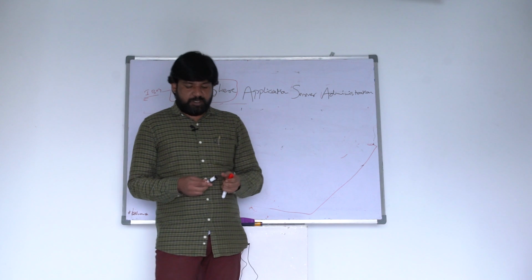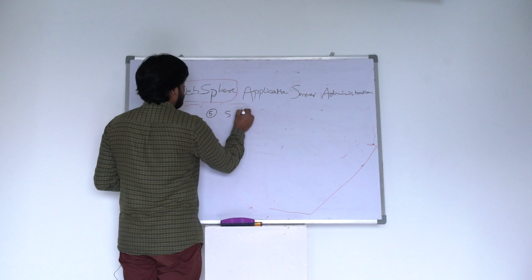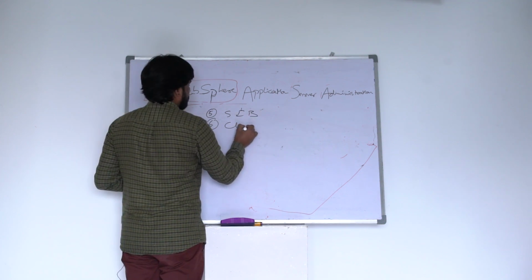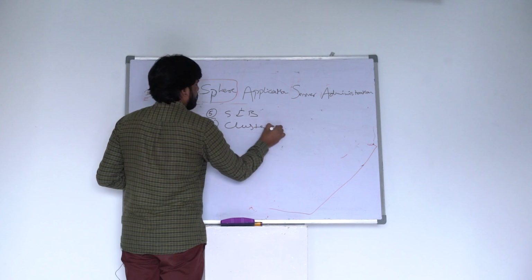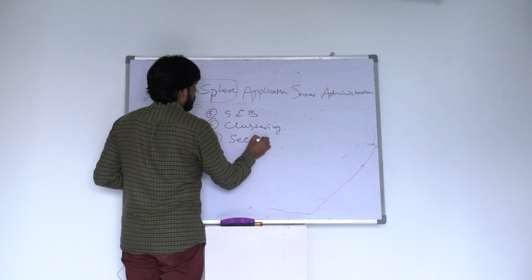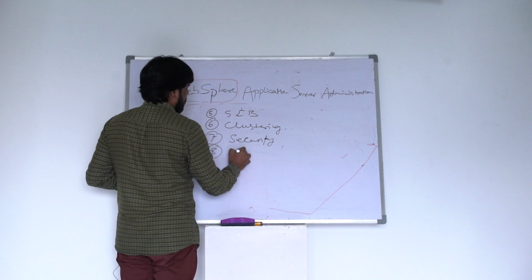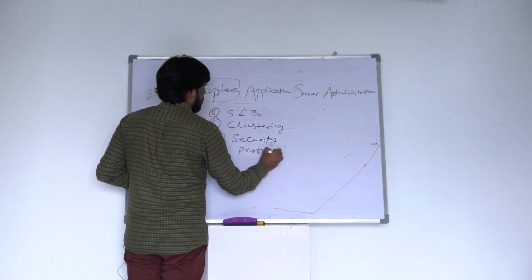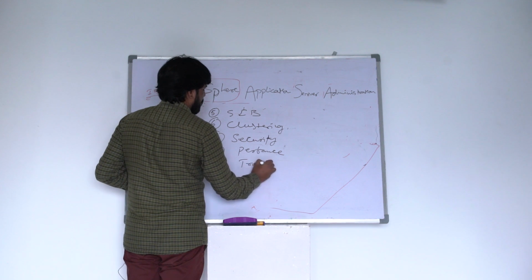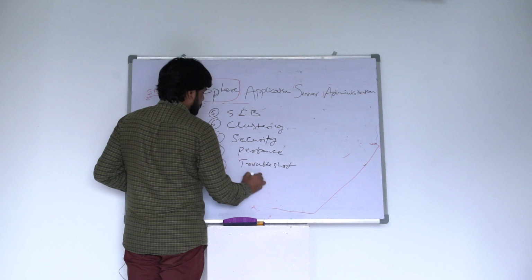The 5th chapter is SIB, and the 6th chapter is clustering, and the 7th chapter is security, in which WebSphere is very strong. The 8th is performance, the 9th is troubleshooting, and the 10th is class loaders.